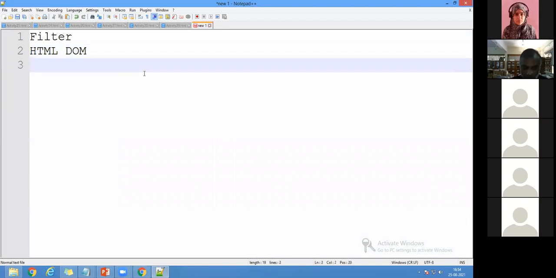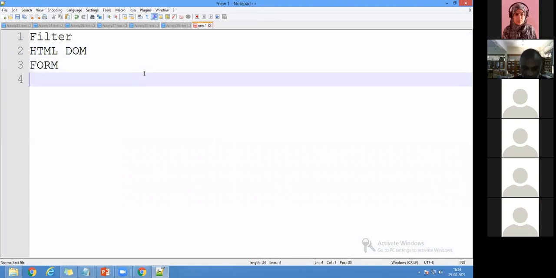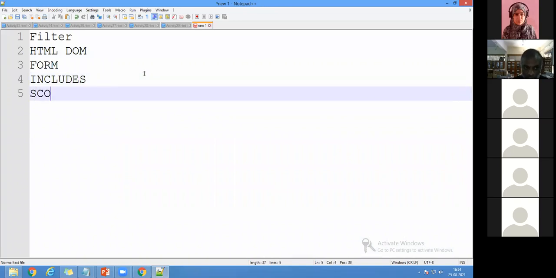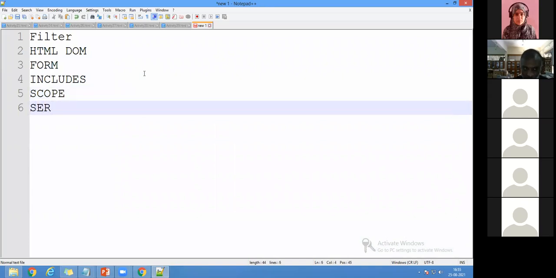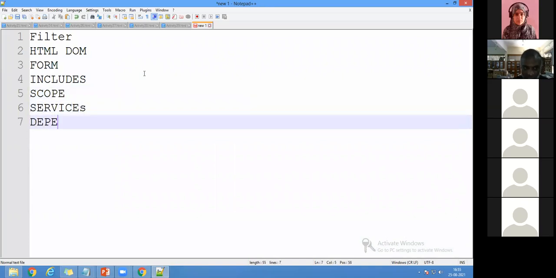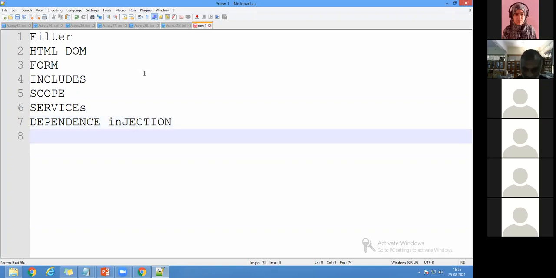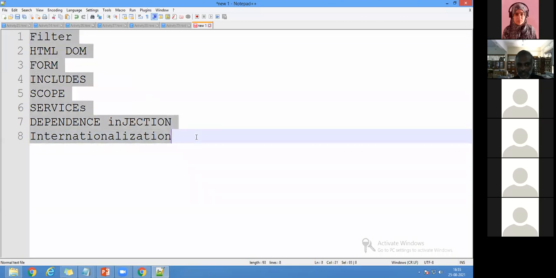And next one, forms and includes, scopes, services, dependency injection, and next one, internalization. So these are all the keywords you should remember when you go for designing an AngularJS application.